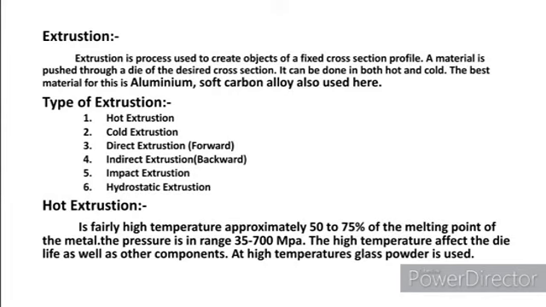In hot extrusion, the heated material is placed into a closed die and pushed by a ram or a piston. On the opposite side of the piston, there is a hole of a smaller cross-section diameter where the extrusion of metal takes place.